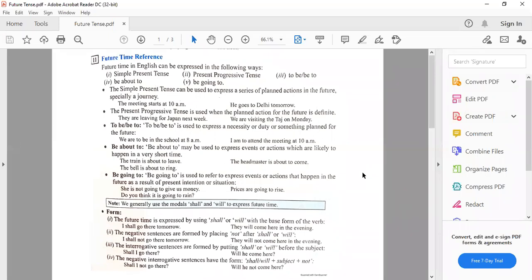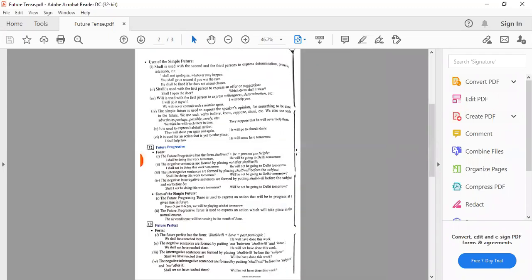The negative sentences are formed by placing not after shall or will. I shall not go there. They will not come here in the evening. The interrogative sentences are formed by putting shall or will before the subject. Shall I go there? Will he come here? The negative interrogative sentences have the form shall, will plus subject, then not. See the placement of not. Shall I not go there? Will he not come here? That means not after the subject, before the main verb. Clear? Coming to the next part.